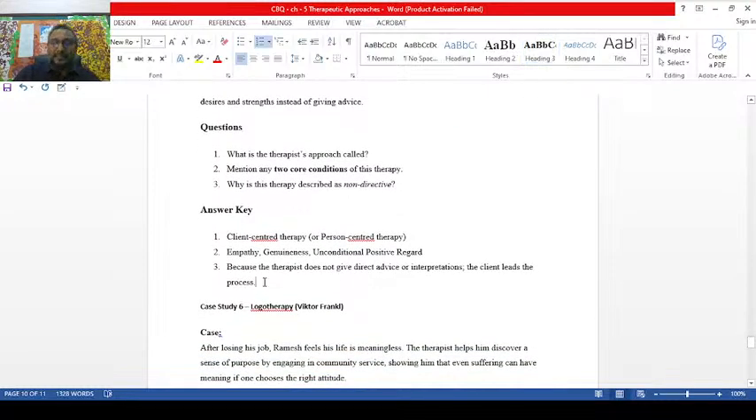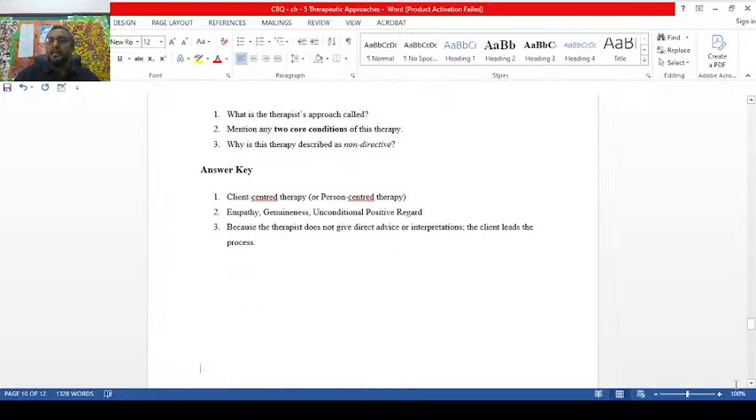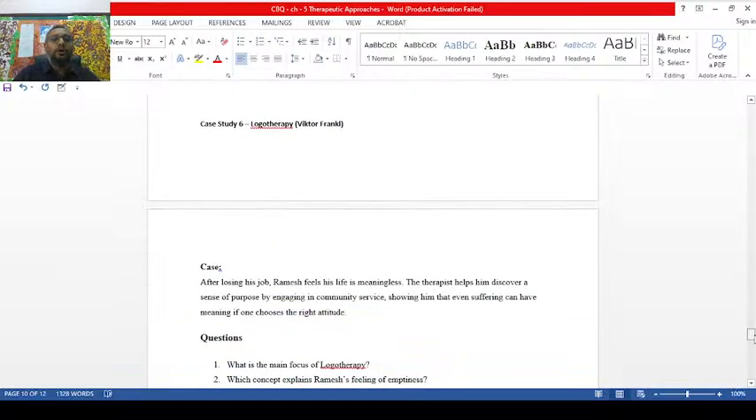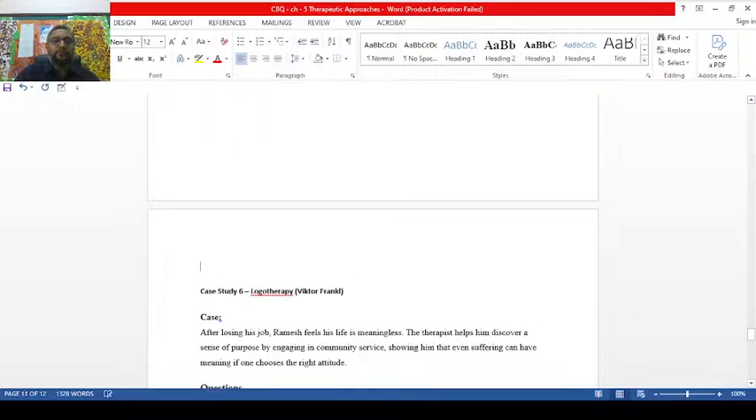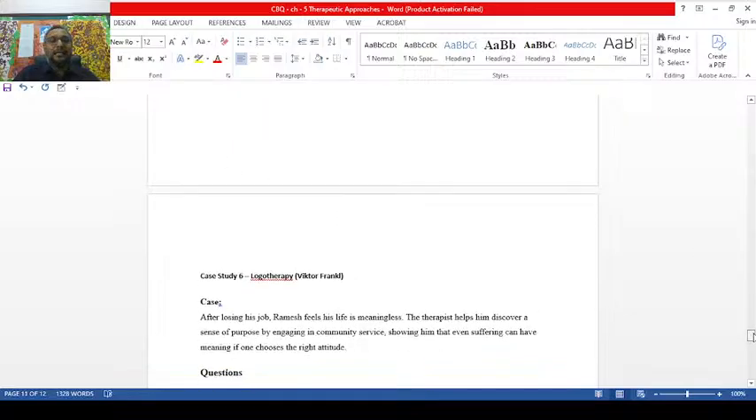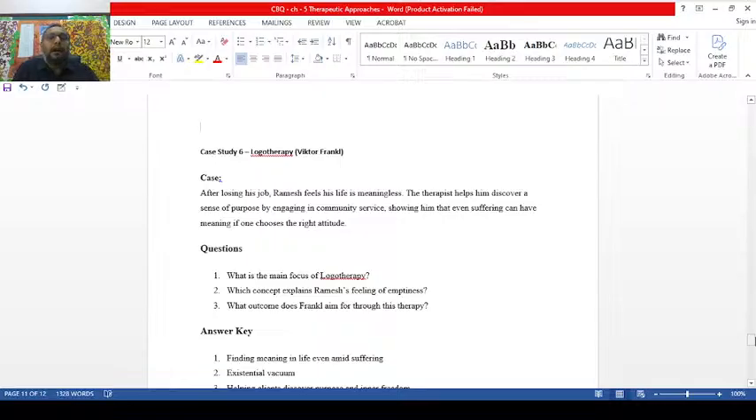Now the next one, the 6th case, on logotherapy. So this logotherapy we will see, my children. What exactly do you see here? After losing a job, Ramesh feels that his life is meaningless. The therapist helps him discover a sense of purpose by engaging in community service, showing him that even suffering can have meaning if one chooses the right attitude.